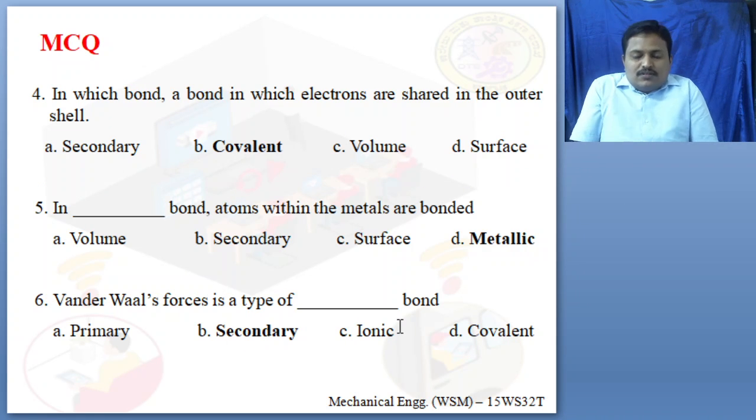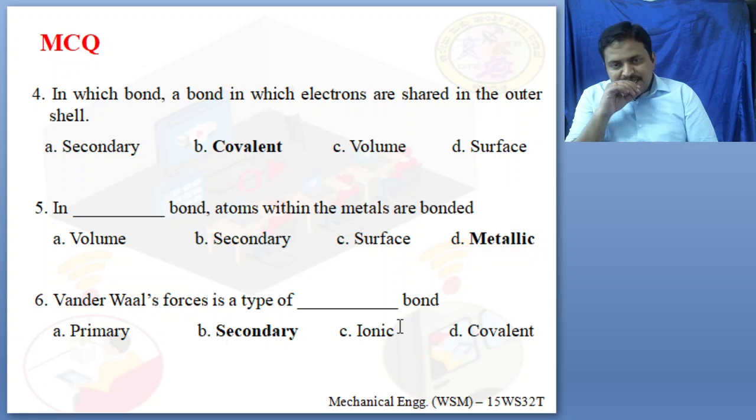Next is the fourth question. In which bond are electrons shared in the outer shell? Is it secondary, covalent, volume or surface? The answer is B, covalent bond, because the electrons are shared in the outer shell.